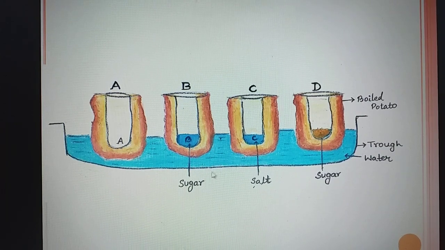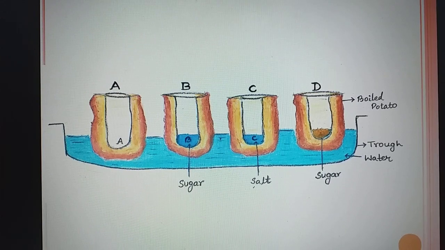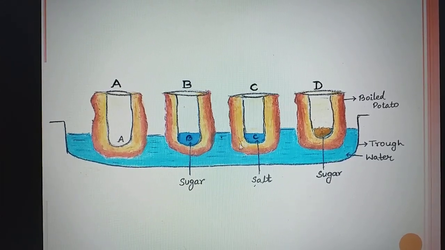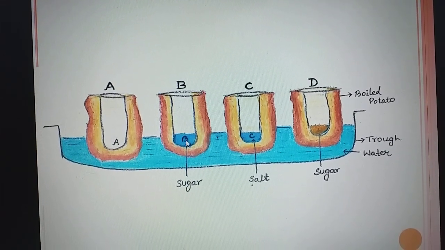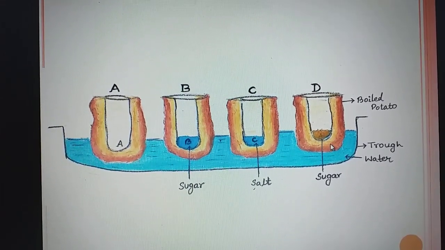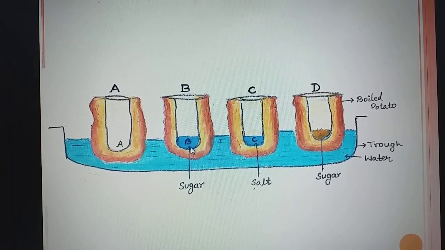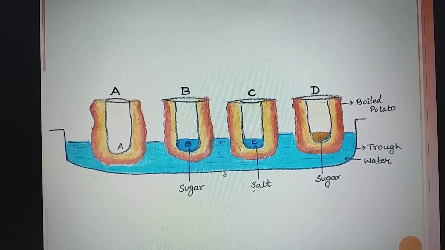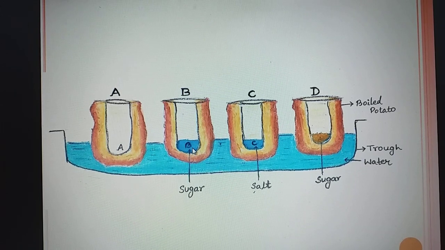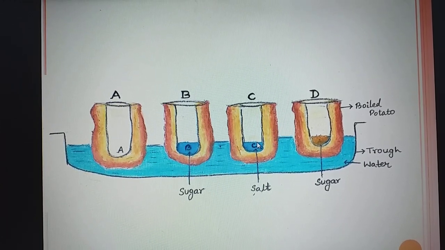Now the first question asked is: explain why water gathers in the hollowed portion of B and C. See here, I have marked it with the blue color. This B and C shows the gathering of the water. The reason is that B and C contain the sugar and salt, so there is a difference in concentration. Water will move from the higher concentration to the lower concentration, so it will move from outer to inner. See here, this blue color represents the water.